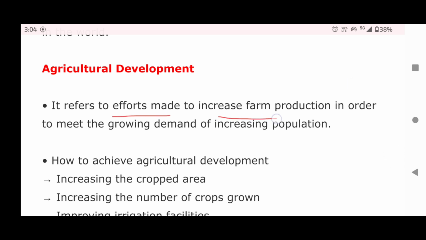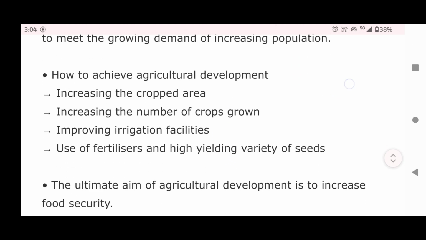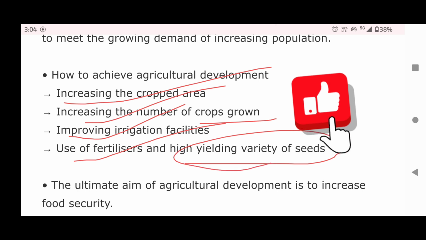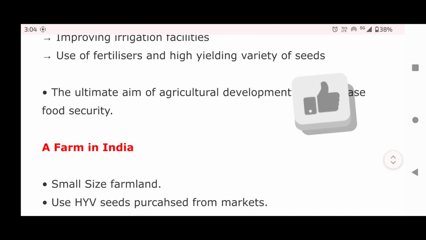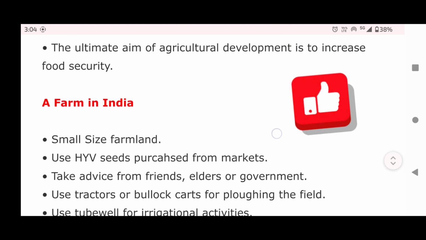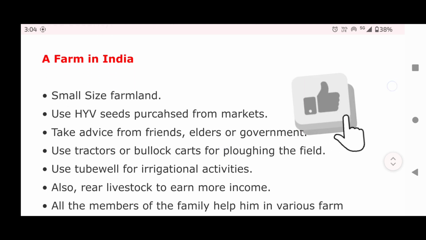Agricultural development. It refers to the efforts made to increase farm production in order to meet the growing demand of increasing population. How to achieve agricultural development? By increasing the cropped area, increasing the number of crops grown by improving the irrigation facilities, and the use of fertilizers and high yielding varieties of seeds. The ultimate aim of agricultural development is to increase food security.